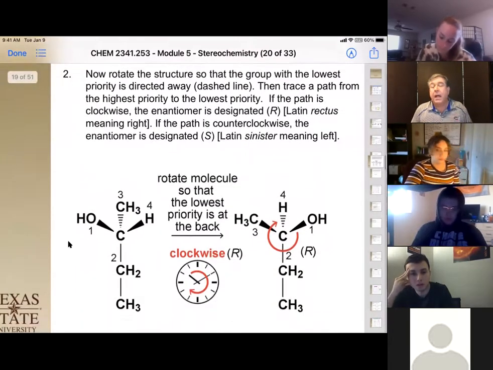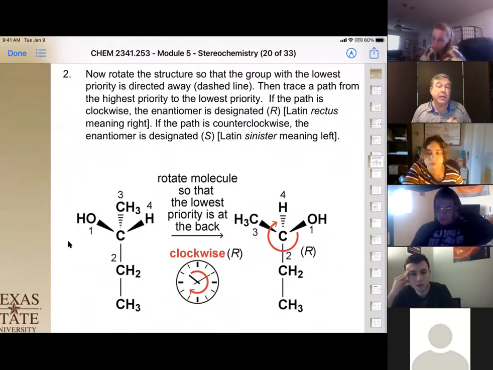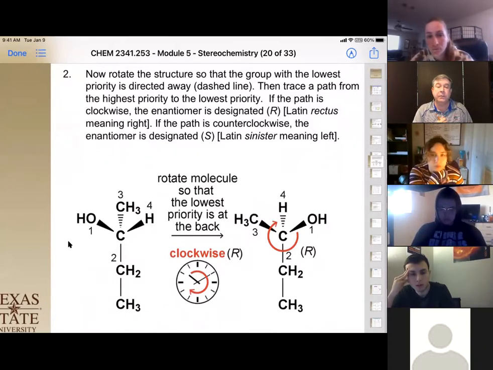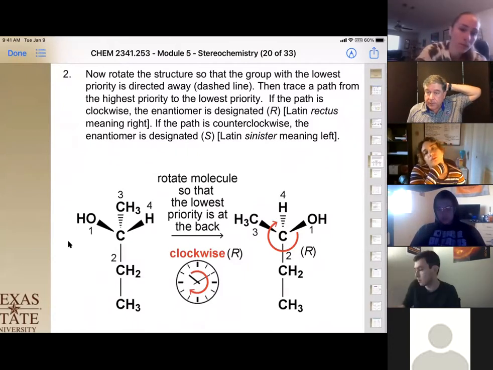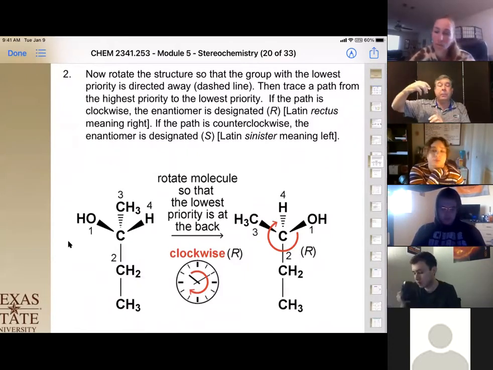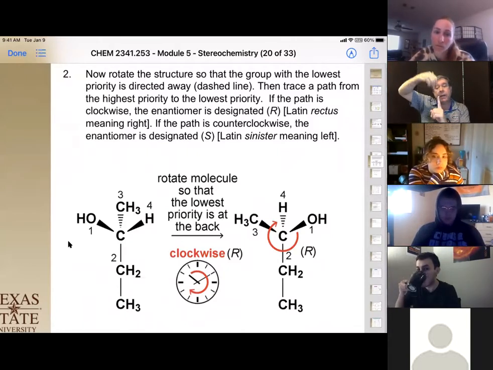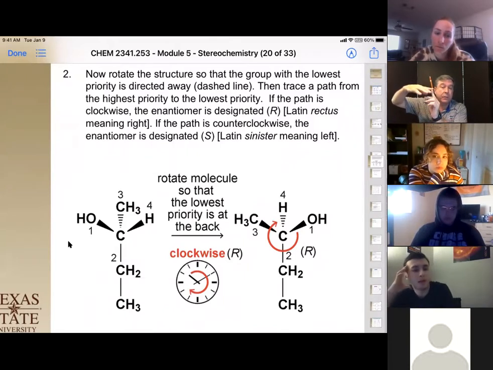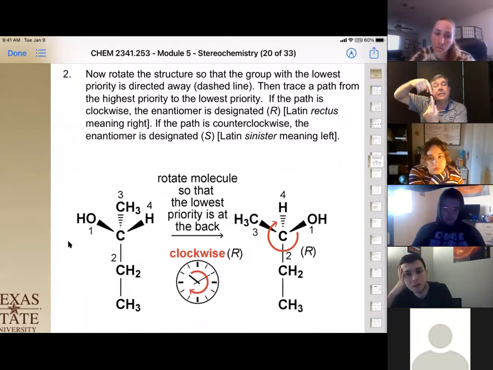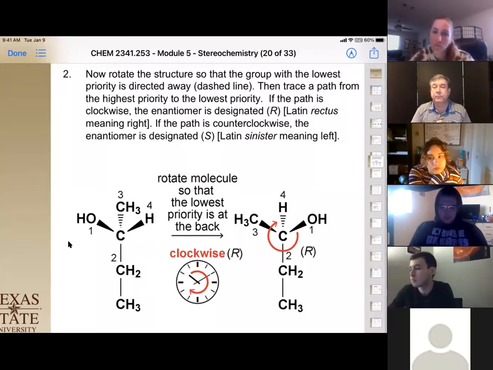Now, I'm gonna show you 2 ways to do this. This is the way the book does it, and some people like it a lot because of the ability to do the rotation, but you do have to turn it and redraw it sometimes. I have a question. So why doesn't the CH2CH3 do the 180? Oh, the one on the top? Because you're rotating around that axis. So the CH2CH3 on the top of that structure we drew, we're actually rotating around that axis, and so everything else flips around, but that stays in the same location. We only want to rotate one axis. We don't want to spin it around like that, okay?